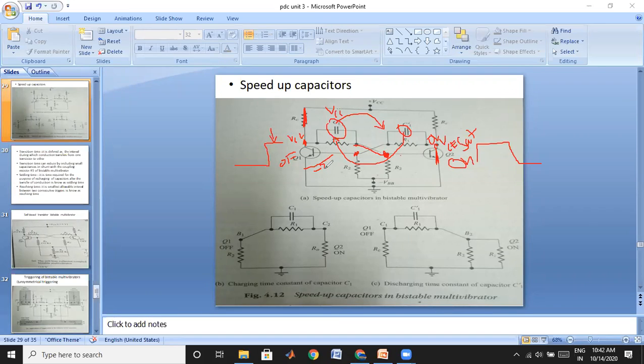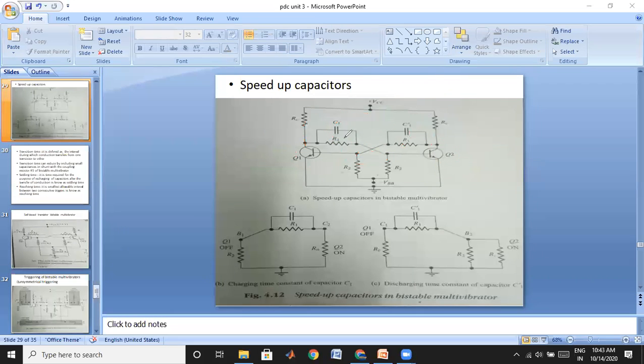It may be -2 volts or -1 volt, because if it is greater than 0.6, this transistor is going to be on. Therefore, it will be -2 volts. The voltage across this one is 0 minus minus 2, that means 2 volts. Generally VCC will be 5 volts or 10 volts. Therefore, the capacitor C1 connected to the off transistor will have more charge, and the capacitor connected to the on transistor will have less charge.